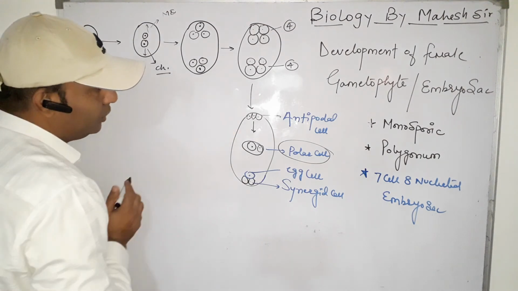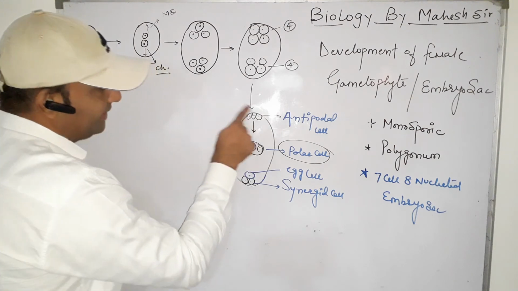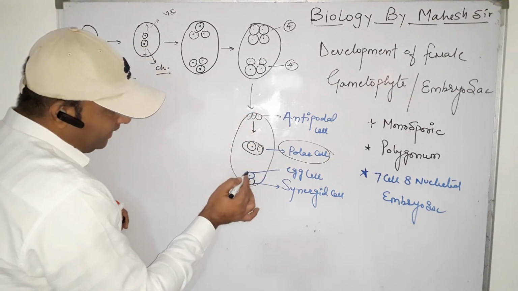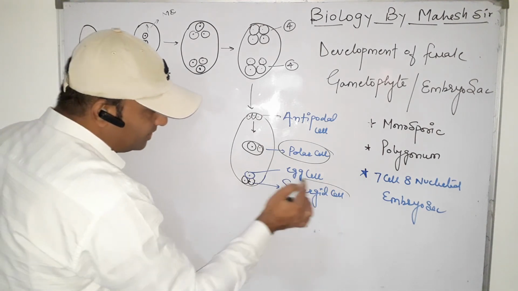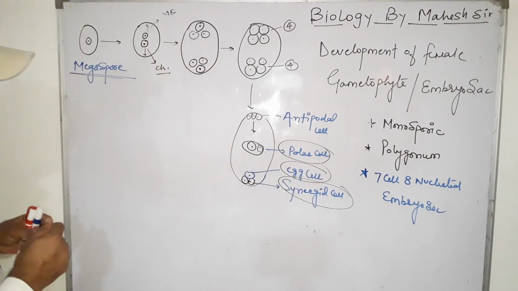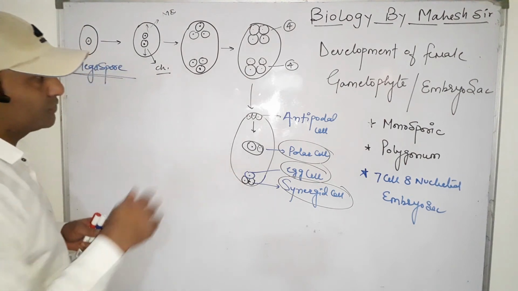The upper 3 nuclei produce antipodal cells by the covering of a cytoplasmic layer or membrane. At the micropyle end, 2 nuclei develop into synergid cells and one into the egg cell. So this is the structure of the embryo sac and it is the final development of the embryo sac.